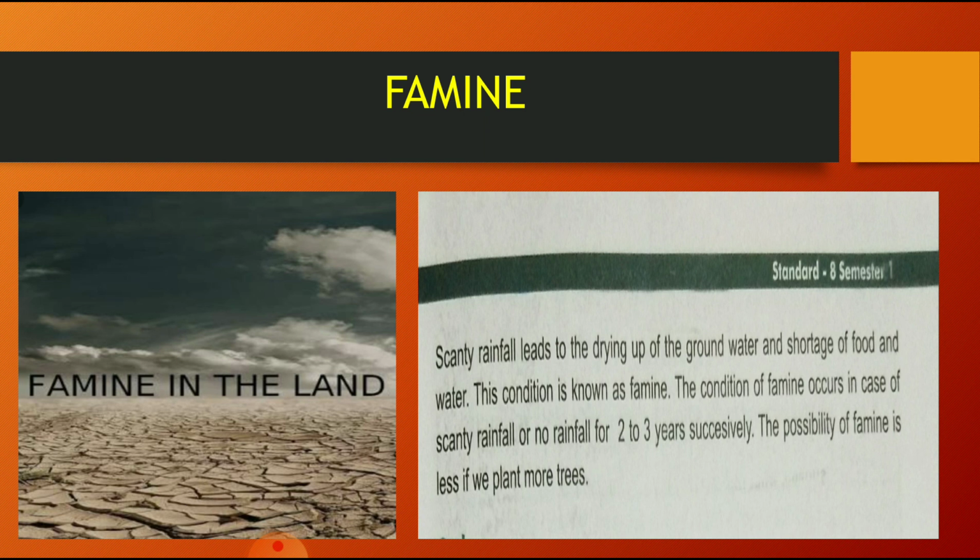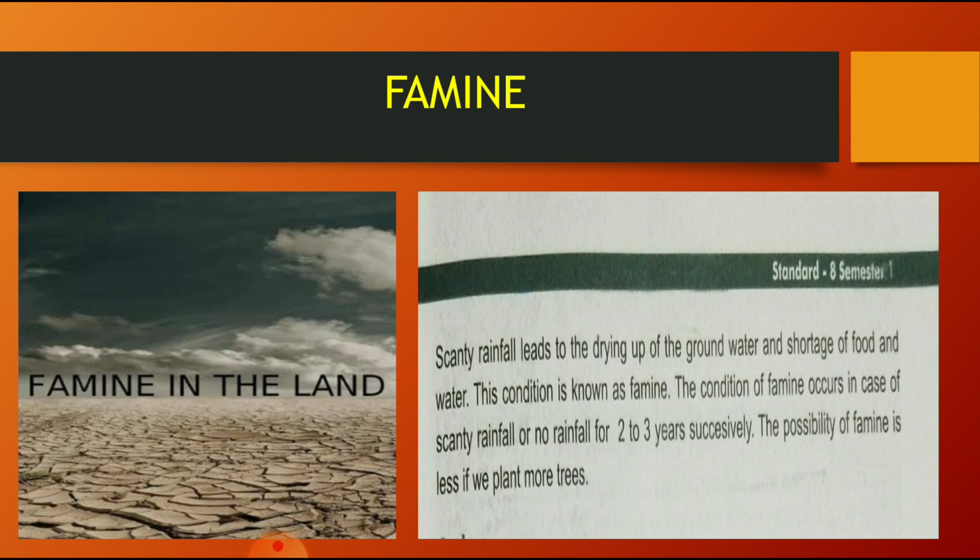Why? Because if rainfall is not there, the crops will not get a proper amount of water. The water will not percolate inside the earth, and so we will not get the proper production of the crop. If the crop is not there, there will be no selling of the vegetables, and if vegetables are not there, we may not eat, and so we may experience famine in the land, right? We will be without food and water.